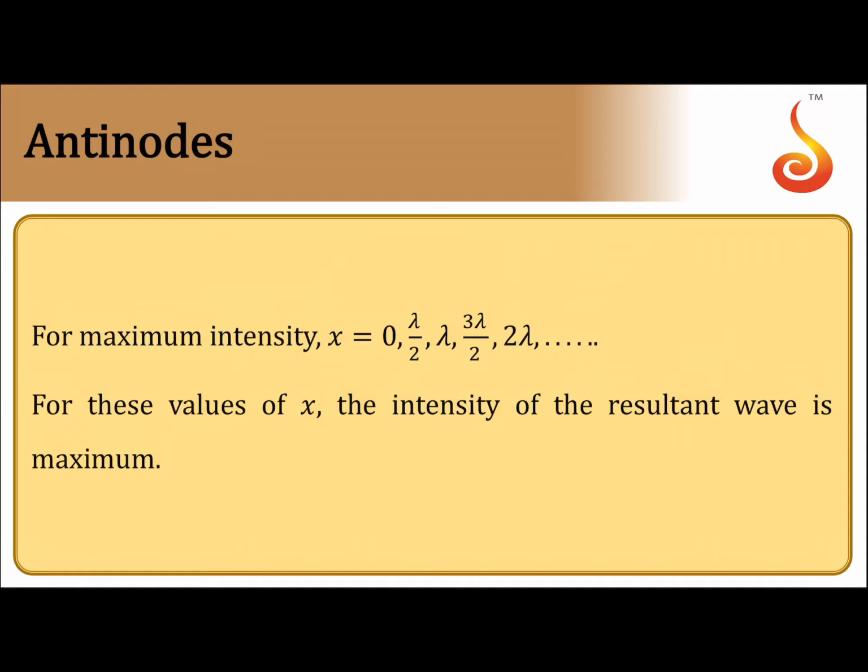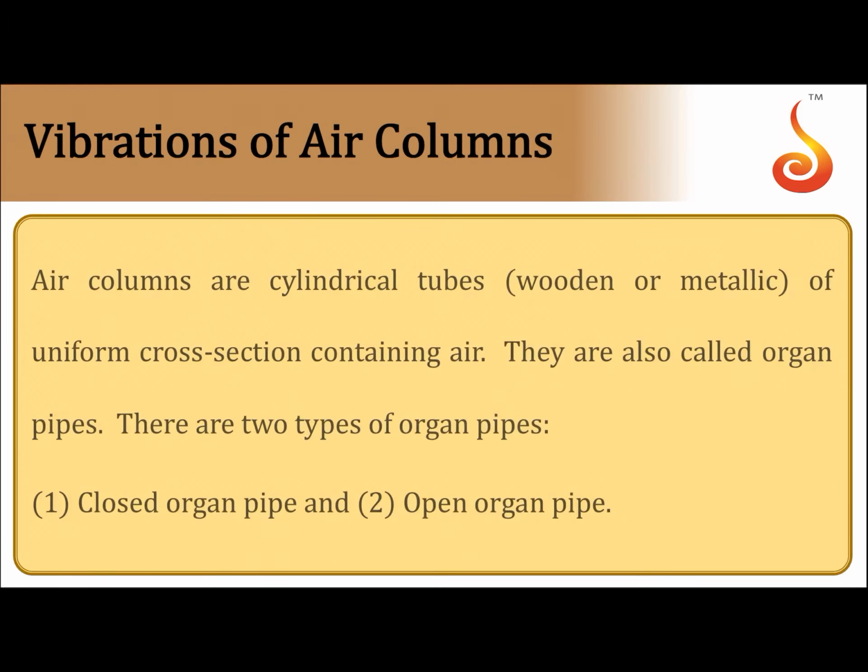Coming to the condition for antinode, where x is equal to 0, lambda by 2, lambda, 3 lambda by 2, 2 lambda and so on, at these points you will get maximum amplitude. They are called antinodes. Now coming to vibrations of air column. Air column means air that is enclosed in a pipe. A pipe can be of two kinds, closed pipe or open pipe. They are called organ pipes.